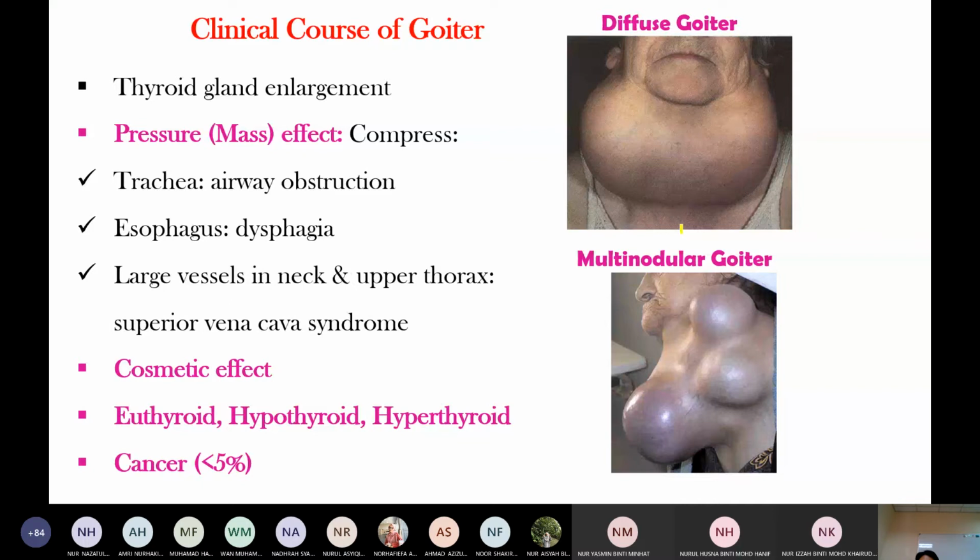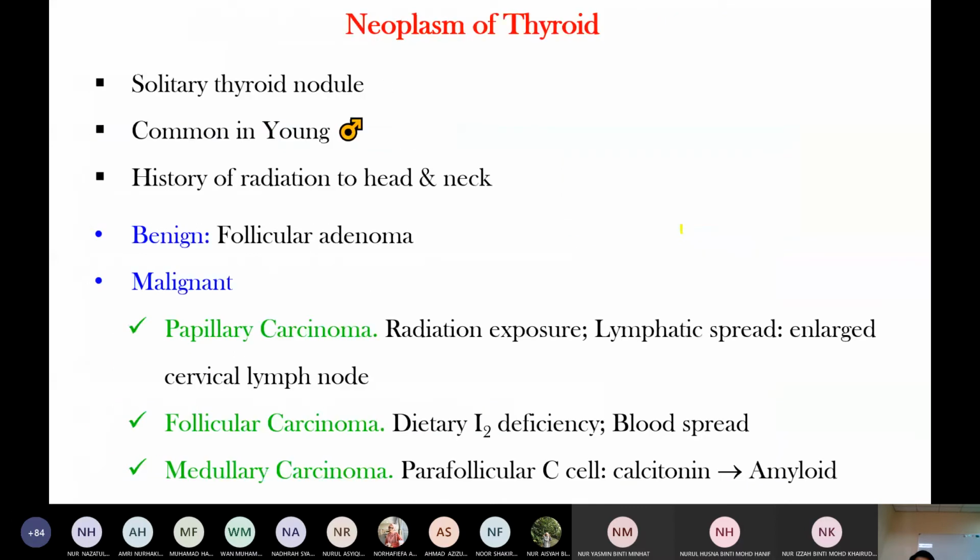This multinodular goiter may be euthyroid, normal state, hypothyroid, or hyperthyroid. The risk of cancer is less than 5%. When it occurs, they present with multinodular follicular carcinoma. Neoplasia of the thyroid here, follicular carcinoma. So with iodine deficiency, multinodular goiter can progress to follicular carcinoma, but less than 5%. And this follicular carcinoma spreads by blood.